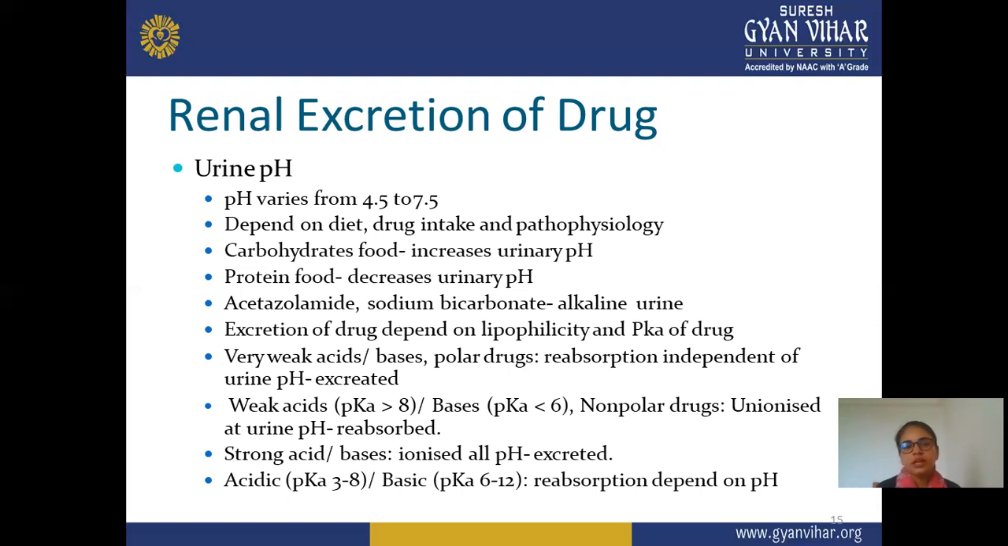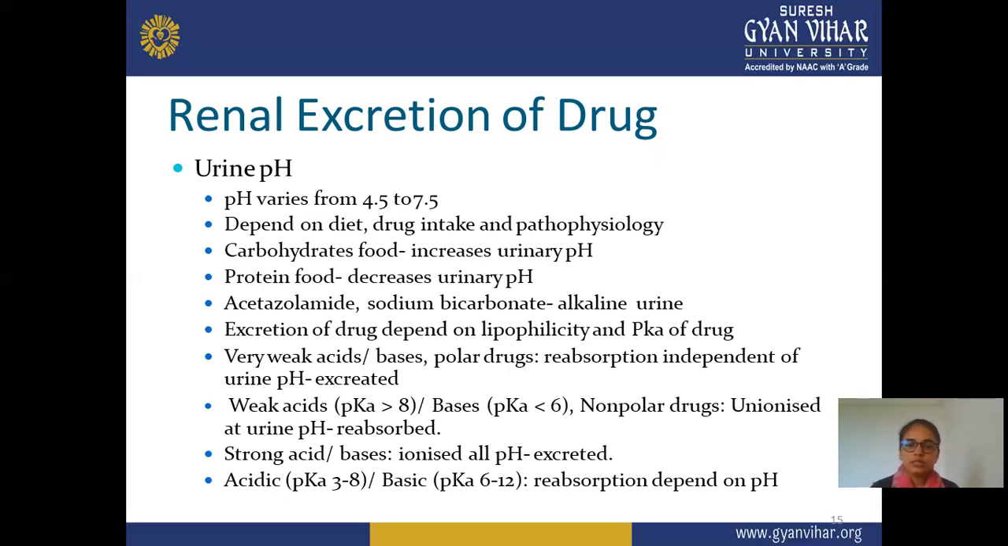Next, when we look at drugs, acetazolamide and sodium bicarbonate produce alkaline urine. So if you are taking a drug like acetazolamide or sodium bicarbonate, then your urine shows an alkaline pH range. The drugs responsible for alkaline urine are acetazolamide and sodium bicarbonate. And excretion of the drug depends on lipophilicity and pKa of the drug. Not only the nature of the drug, but also its lipophilicity and dissociation constant, that is pKa, is a main factor in changing the urine pH.